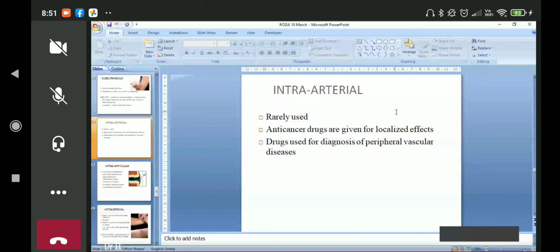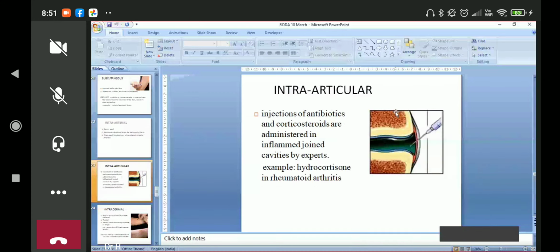Buerger disease is very painful, claudications are there, and the patient is very uncomfortable with peripheral vascular disease. Then we study and then we give the treatment appropriately.